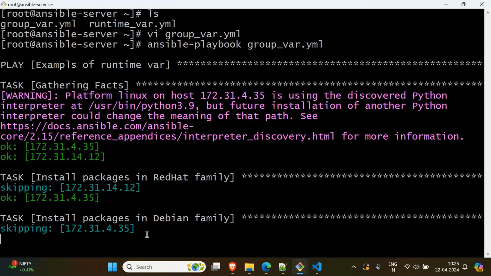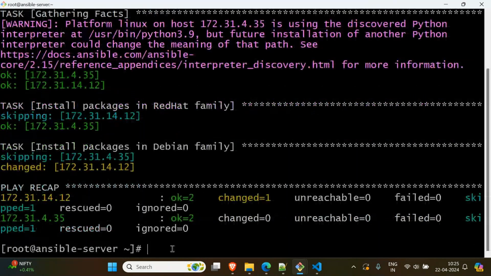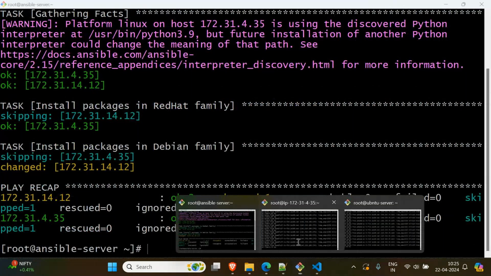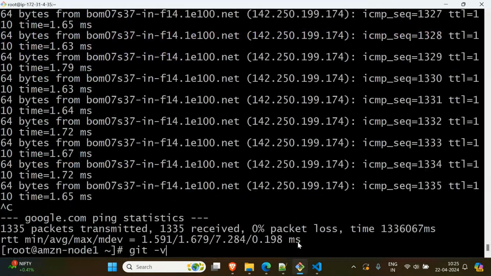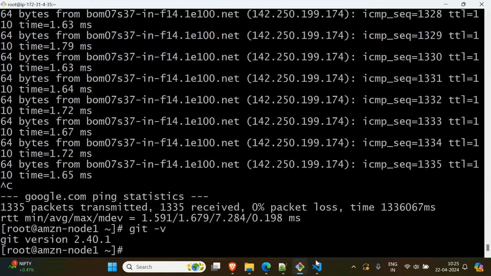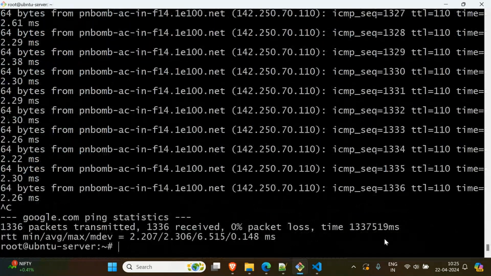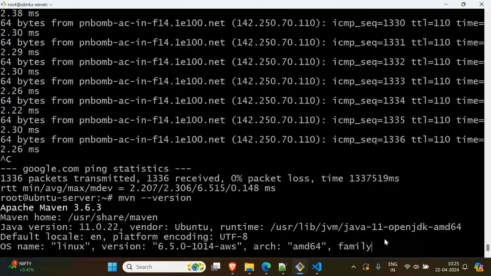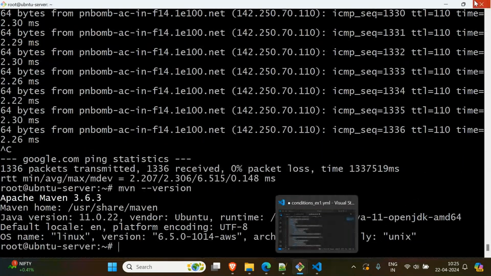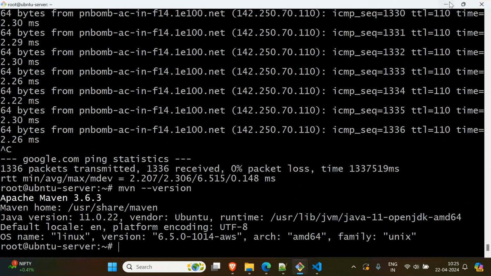Just a minute. Now, 4.35 belongs to whom? Our Amazon machine. Here previously it was skipped because it seems Git is already there. Right. Okay. Now let us check whether Git is there or not here. Control C. Git version. Yeah, Git version is there. And here Control C. Previously Maven version. So Maven was installed. So both are installed now. So this way we can use group variables.